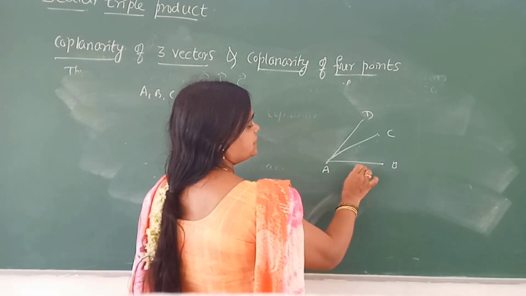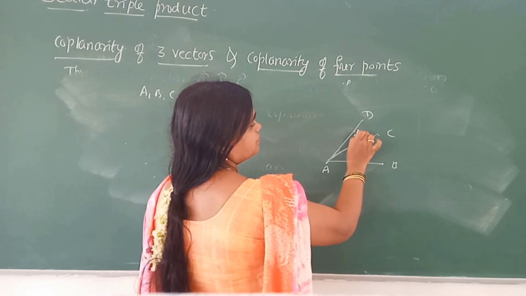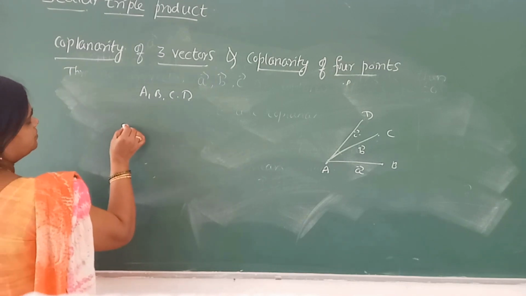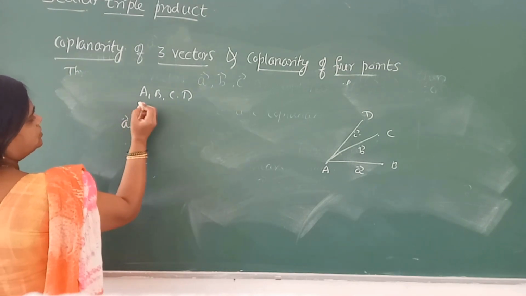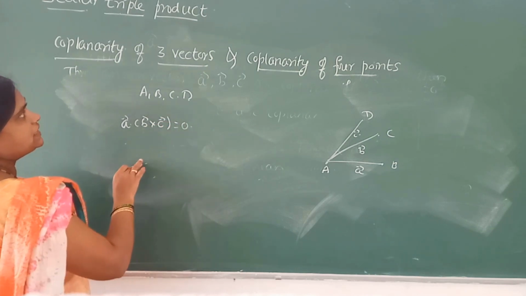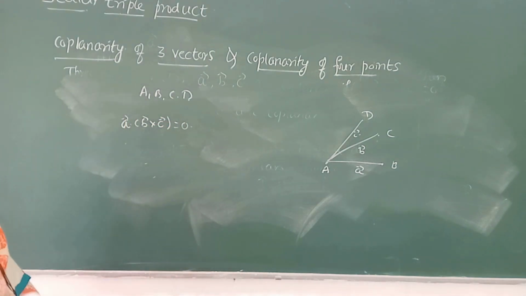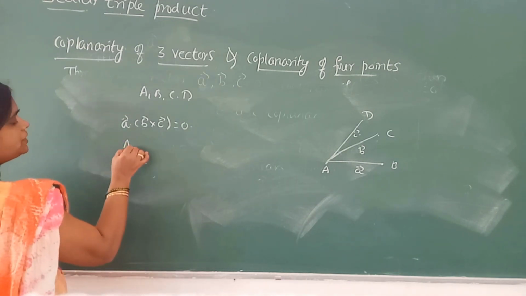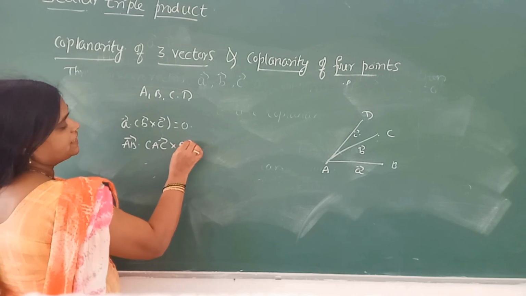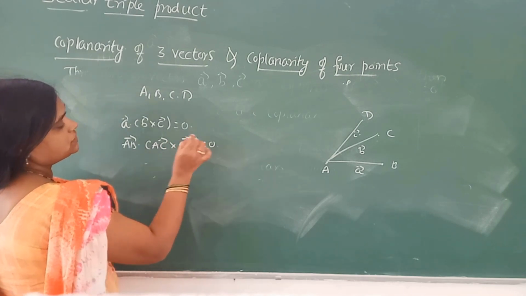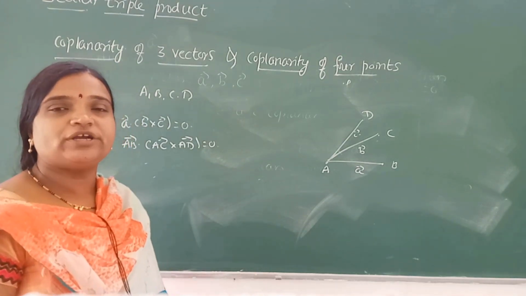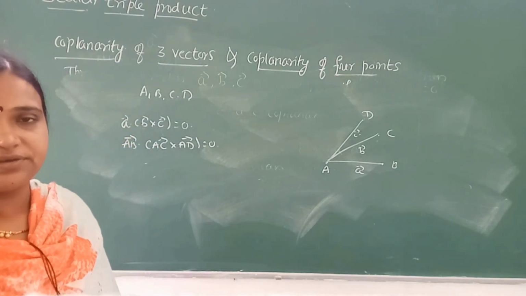You can call these vector A, vector B, vector C. We say they are coplanar if vector A dot B cross C is 0. Then we say that the given three vectors are coplanar. That means AB dot AC cross AD equal to 0. This is how you can calculate using how many points? 4 points.